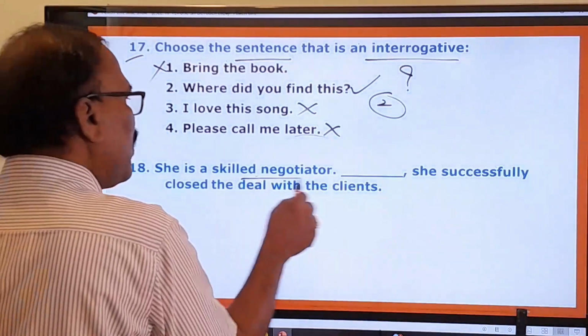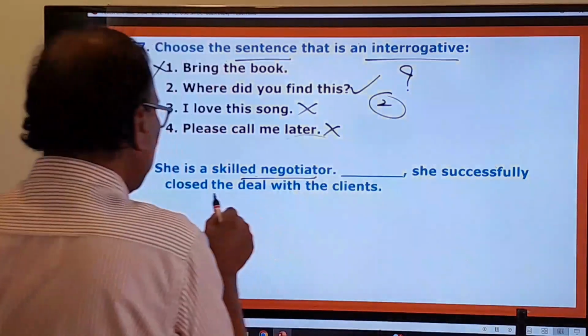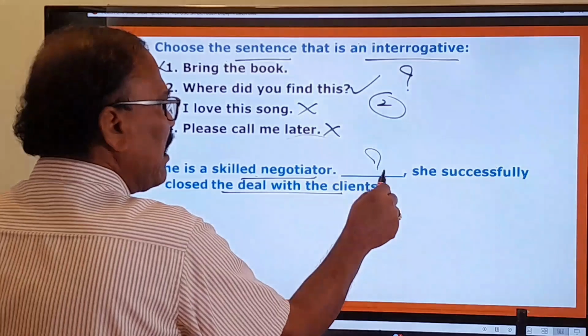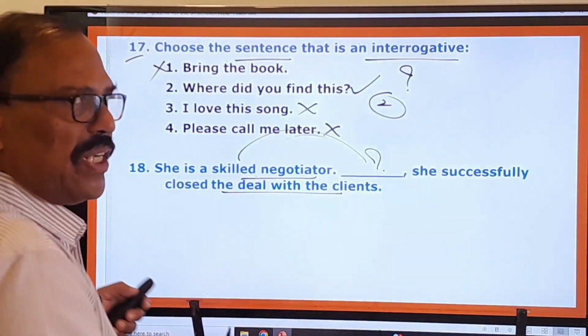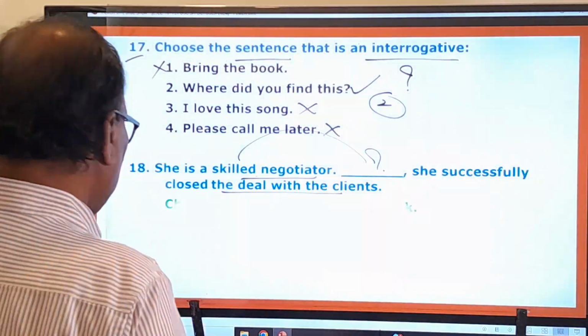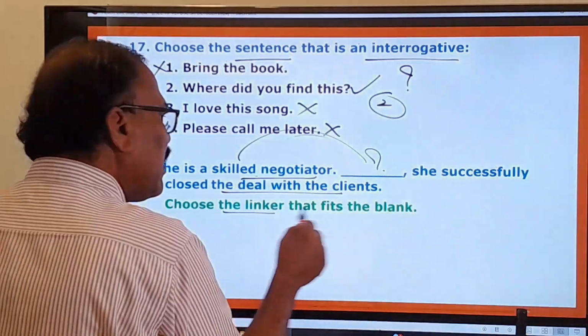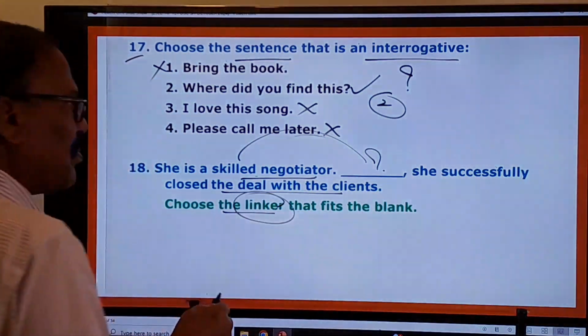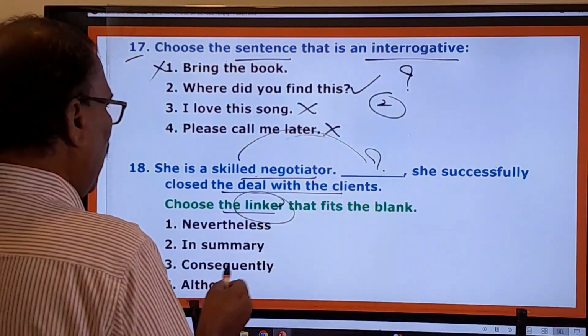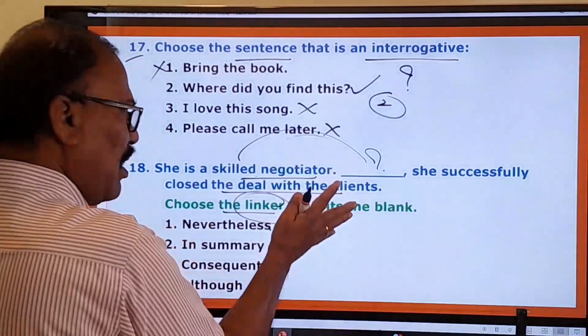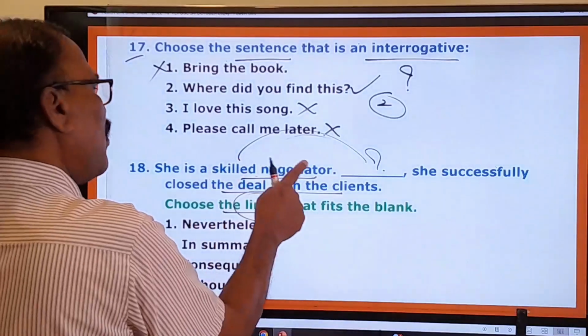18th one. She is a skilled negotiator. Dash, she successfully closed the deal with the clients. Some blank is given here after this sentence. She is a skilled negotiator. Okay, and what is the examiner asking you to do? Choose the linker that fits the blank. So he's asking you to fill in the blank with the suitable linker. And what are the options given? Nevertheless. So here you see the meaning of this. She is a skilled negotiator.